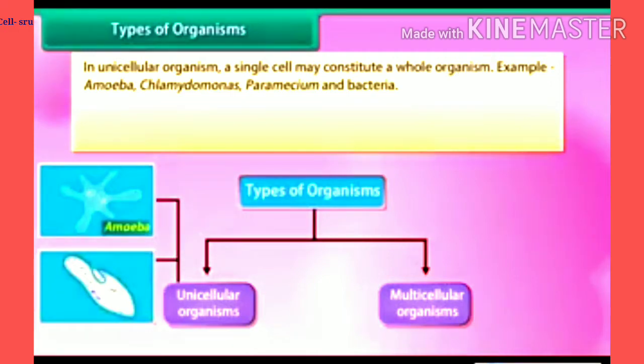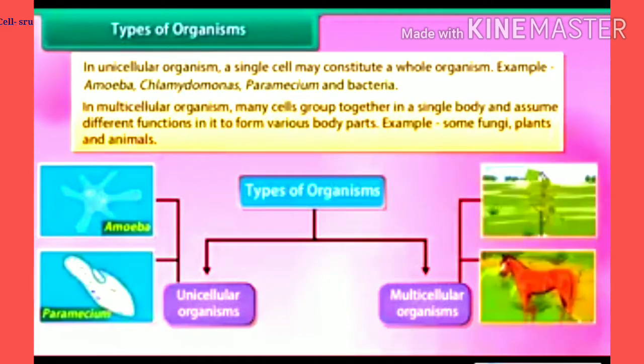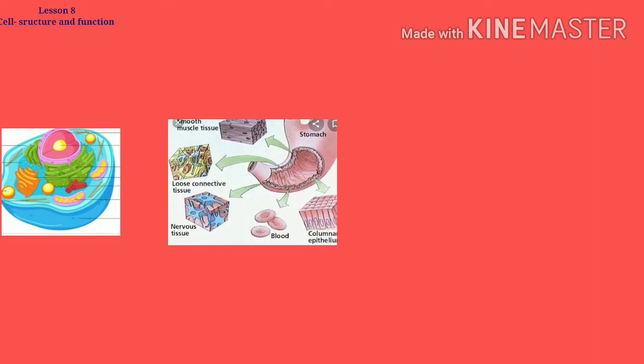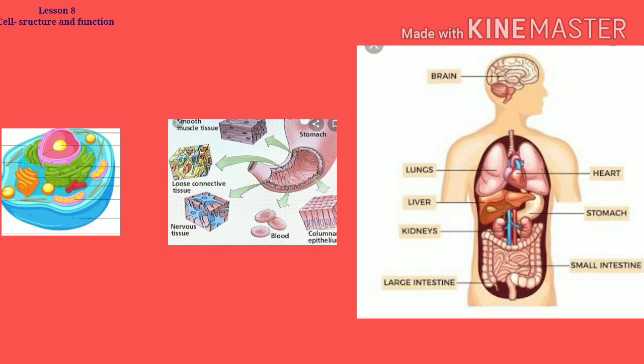Example, amoeba and paramecium. The body of multicellular organisms is made up of many cells. The examples are plants and animals. Similar functions in multicellular organisms are carried out by groups of specialized cells forming different tissues. Tissues in turn form organs. Organs form organ system, and organ system form the whole body of an organism.